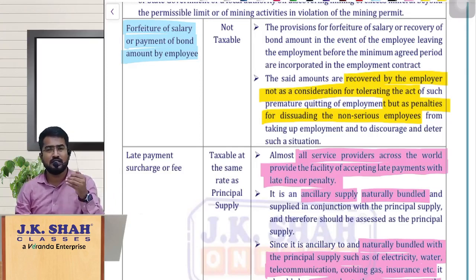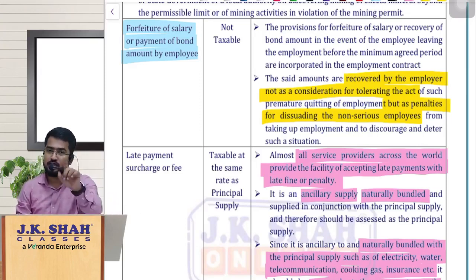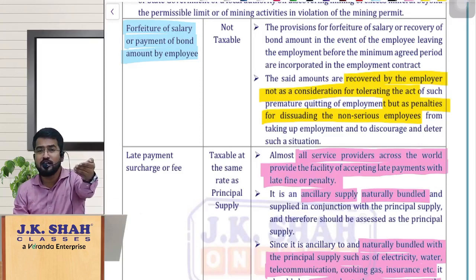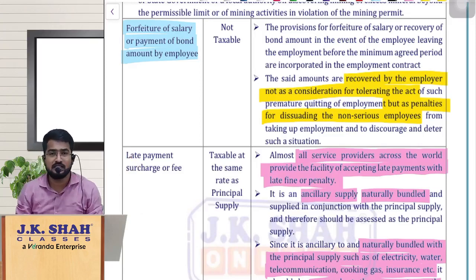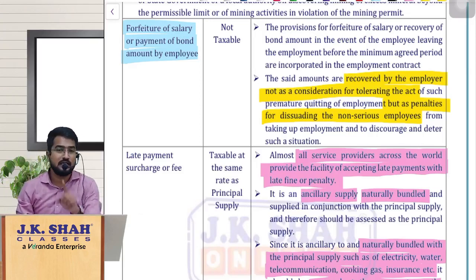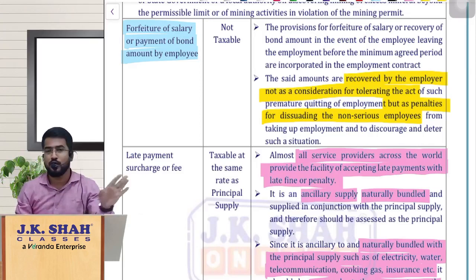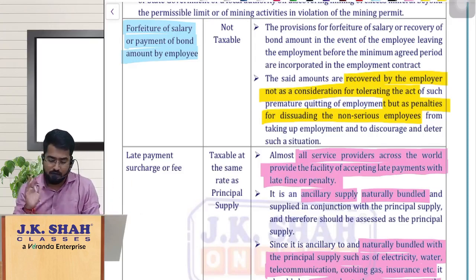Understand, my dear friends, one more simple logic. When you are breaching the contract or when you are paying some consideration as a punishment, then it is not a supply. Why? Because they are not agreeing that, okay, you breach the contract, you don't do this, I will tolerate this, for that you pay me this consideration. There is no such agreement. They are punishing you because of your committing some breach. Then in such cases, simple understanding, it is not a supply, not taxable. Am I clear? So the same story here also. Premature termination of contract of employment where the employer is forfeiting your salary is not a supply, not taxable.